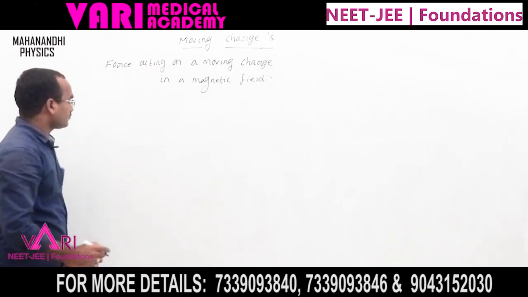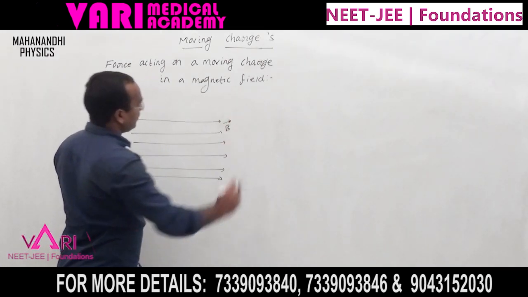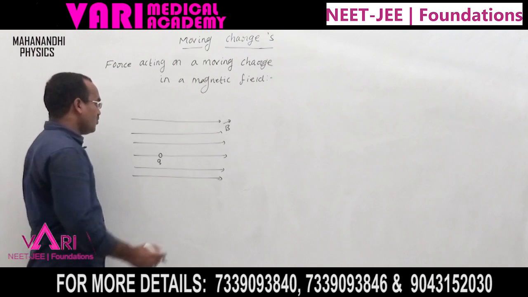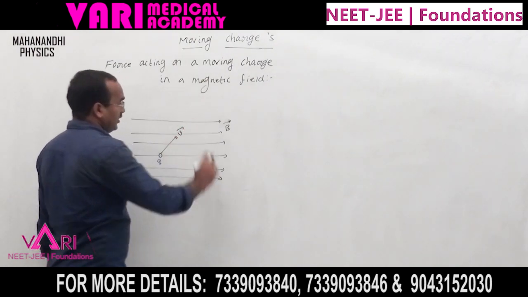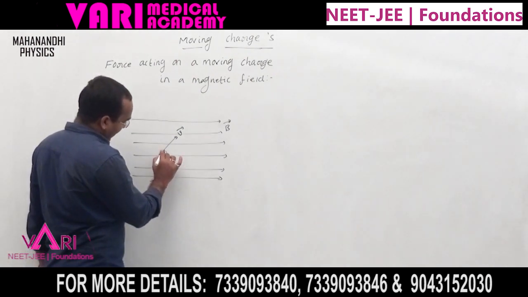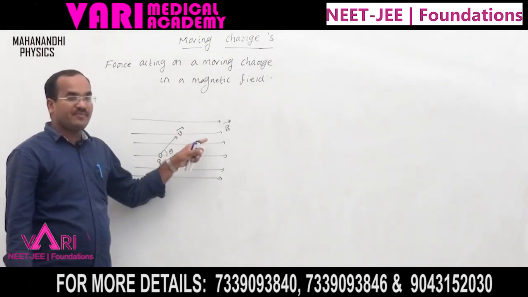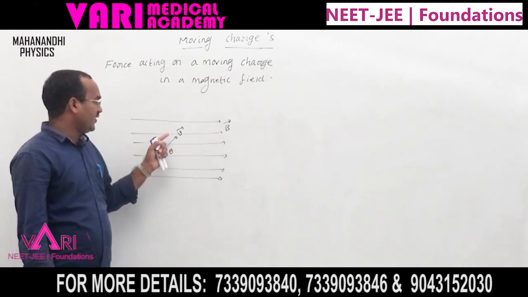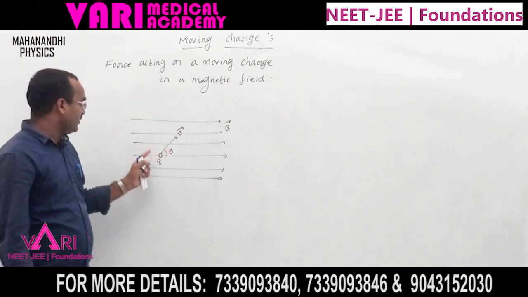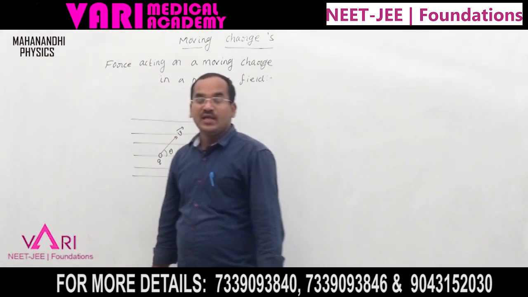Here the magnetic field is represented by B bar, and a charge Q is moving with some velocity V bar. The angle between the velocity and the magnetic field is theta. B is the magnetic field, V is the velocity of the charge, and Q is the charge.